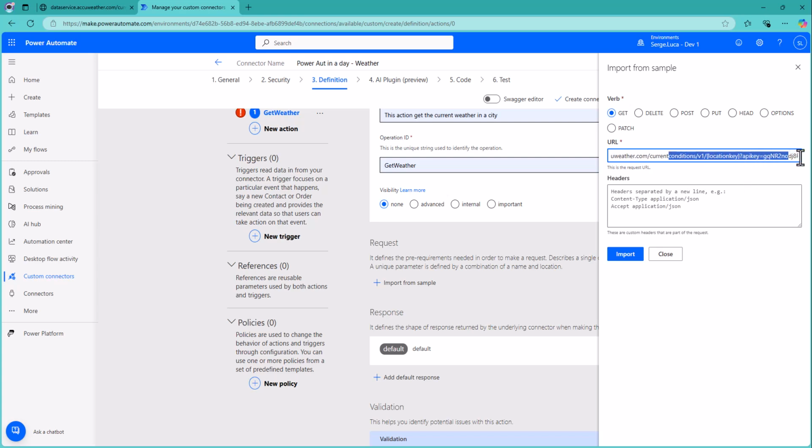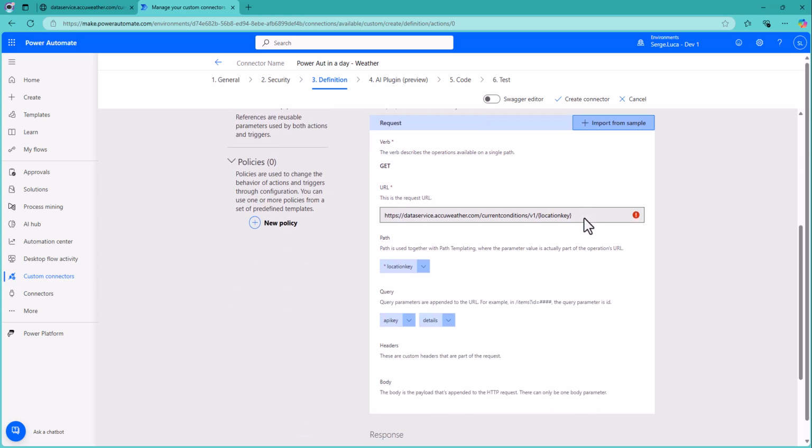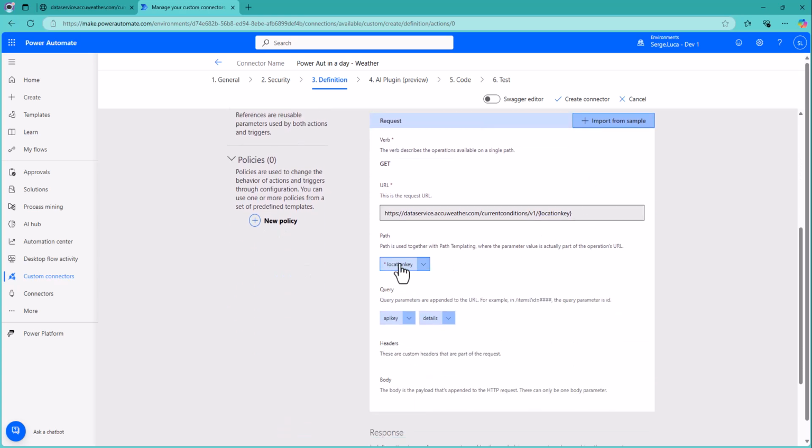Let's put it under brace. Don't forget to put the rest of the request in there. Import. Okay, it generates this request parameter. So the path should be location key. So it's in the path of the request.